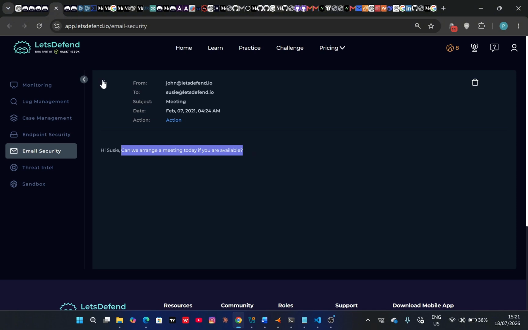I would typically look at the email security tab just in case there was a phishing email associated with the specific events that we are looking at.